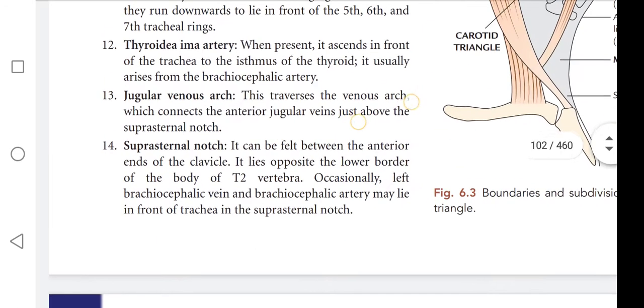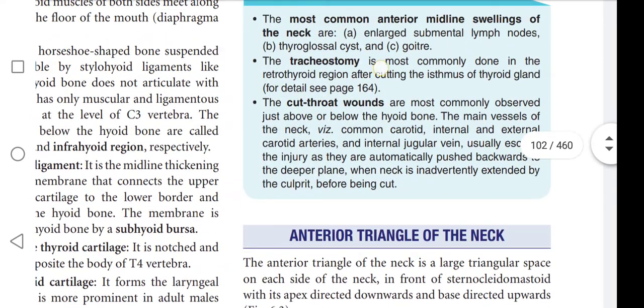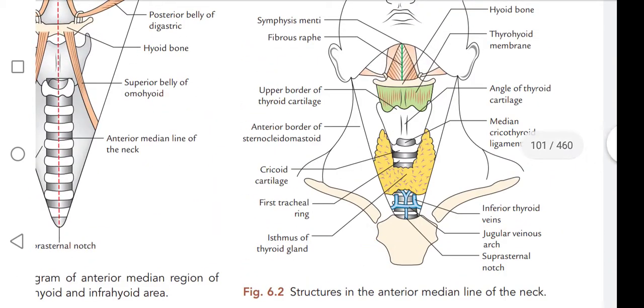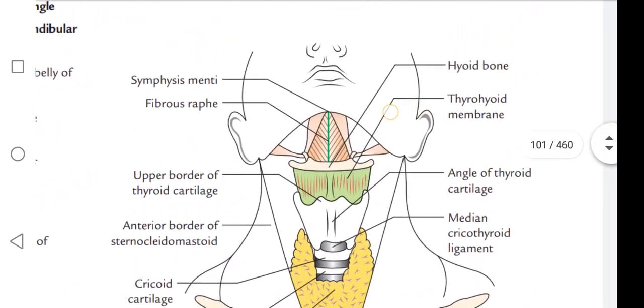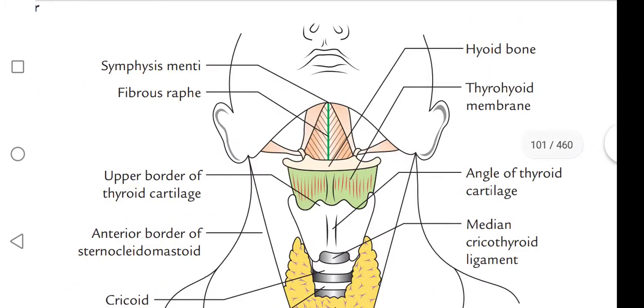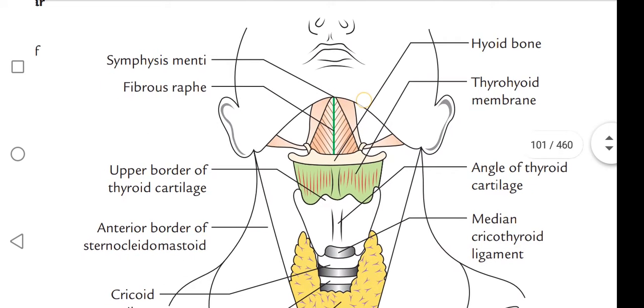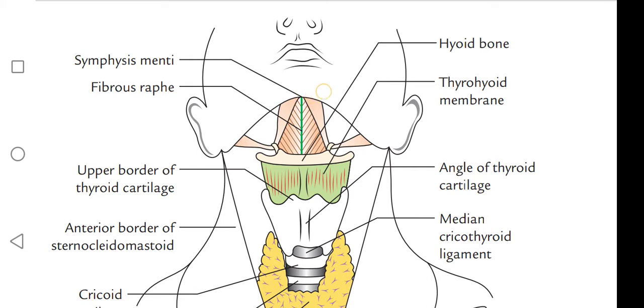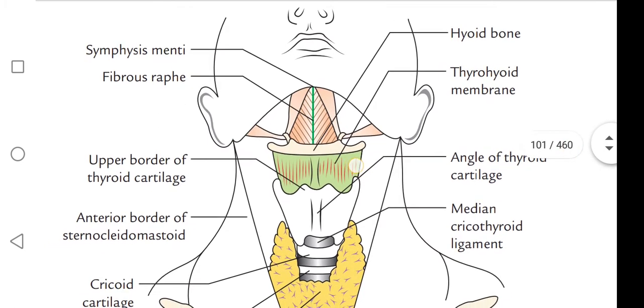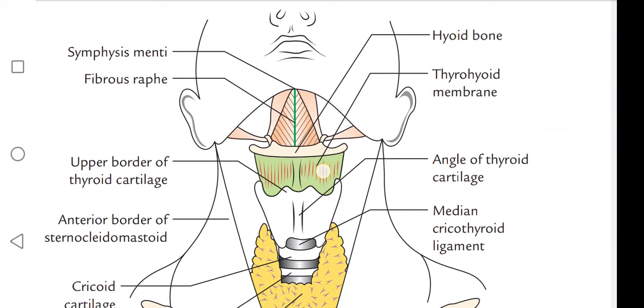We see them one by one. If you see the diagram, this is the symphysis menti, the fibrous raphe second, and this is the hyoid bone. Next, the thyrohyoid membrane. This is the thyrohyoid membrane, and this is the upper border of the thyroid cartilage and the angle of the thyroid cartilage.